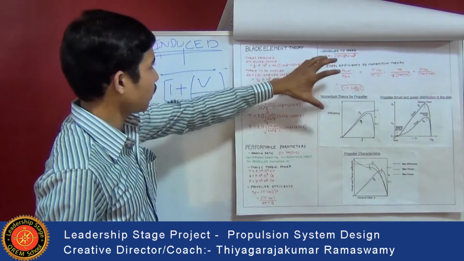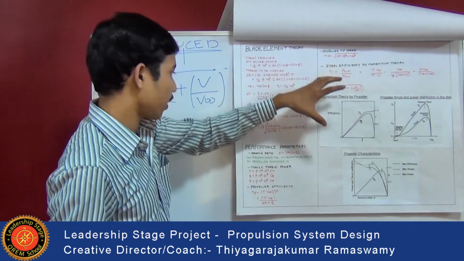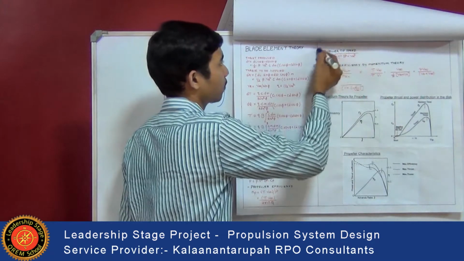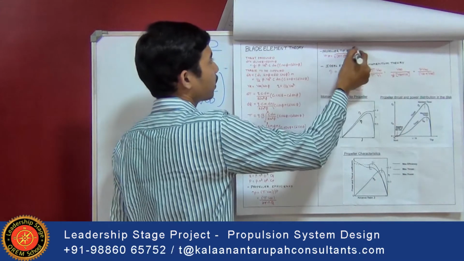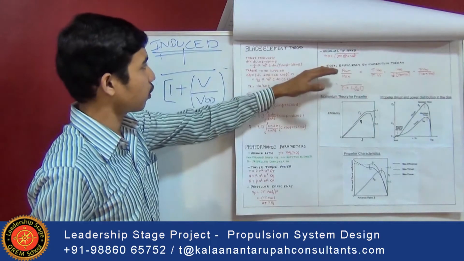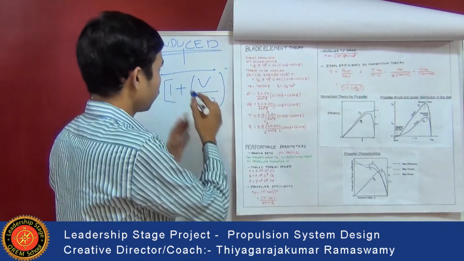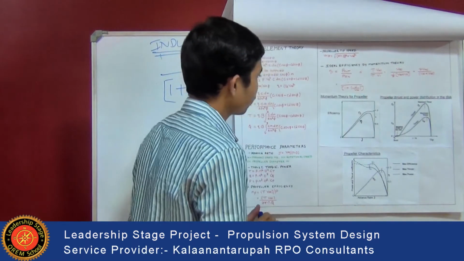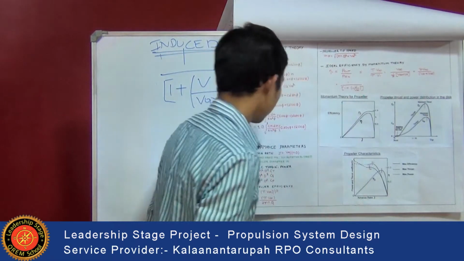So this was about the propeller performance parameters. The important performance parameters are thrust, torque, power, and the propeller tip speed. The propeller tip speed plays a very important role in selecting the material for designing the propeller. Let's see how efficiency varies versus advance ratio.